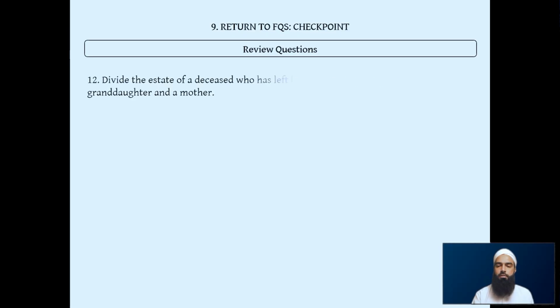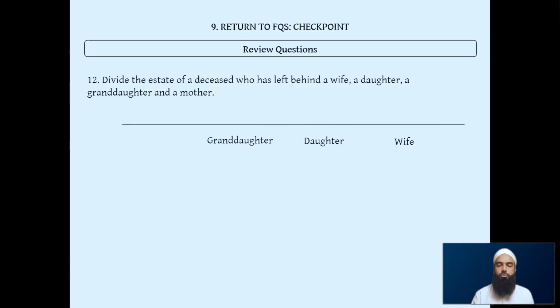So let's see. You've got wife, daughter, granddaughter, and mother. So what happens in this case? If you can get this one right, hopefully any other scenario you should be able to get right. So wife is, because there's a daughter there, 1/8. Daughter, because there's only one of her, gets half. Granddaughter, because there's only one daughter, gets 1/6. And the mother also gets 1/6 because there's a daughter there.